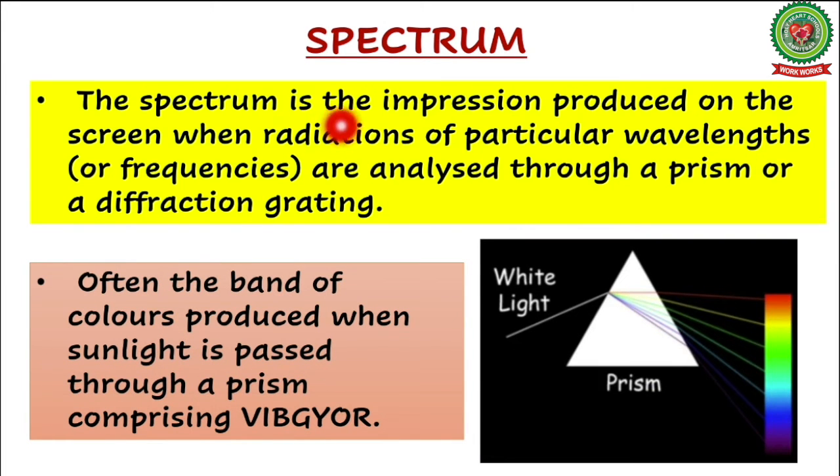The spectrum is the impression produced on the screen when radiations of particular wavelengths are analyzed through a prism or a diffraction grating. So when white light is allowed to pass through the prism, it gets resolved into different components, as you can see here. So the impression that we obtain is known as a spectrum. Okay, so this is all about the definition of spectrum.